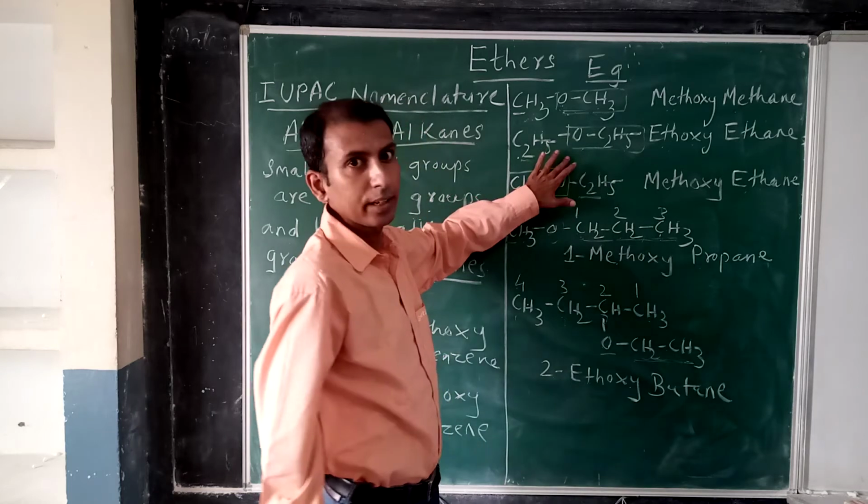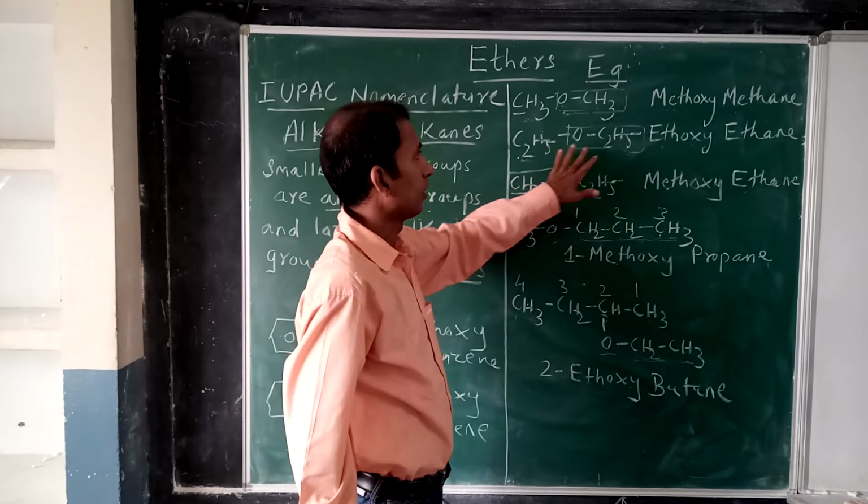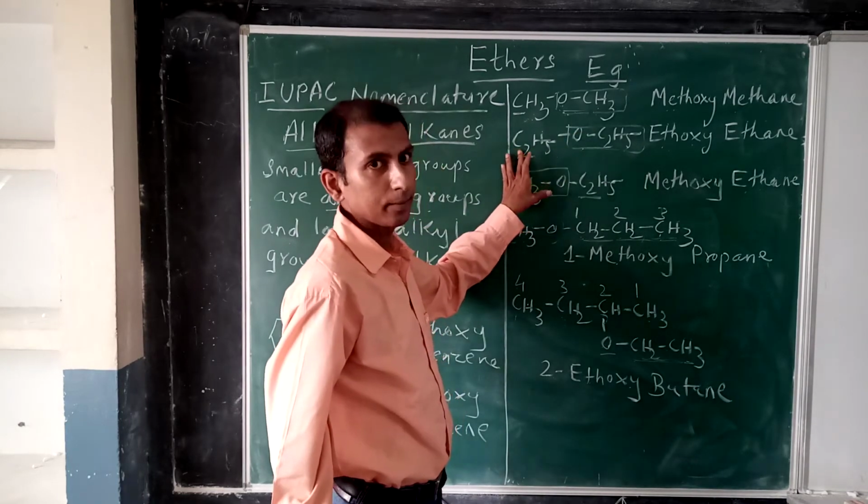Similar example we have here, same alkyl groups, ethyl groups attached to oxygen. So this becomes ethoxy ethane.